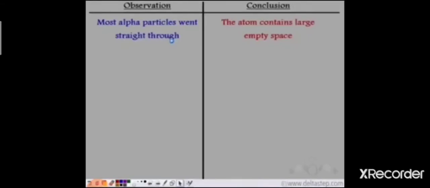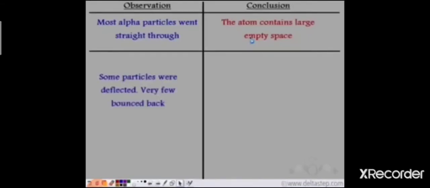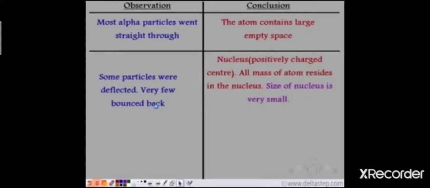Some particles were deflected, very few bounced back. Based on this observation, he concluded that the nucleus is in the center of the atom.